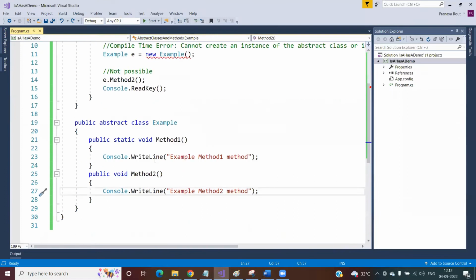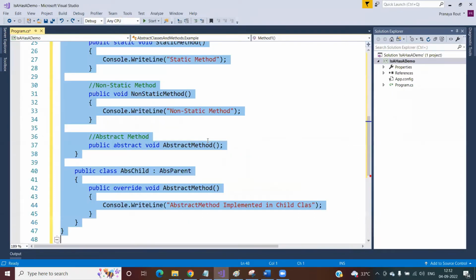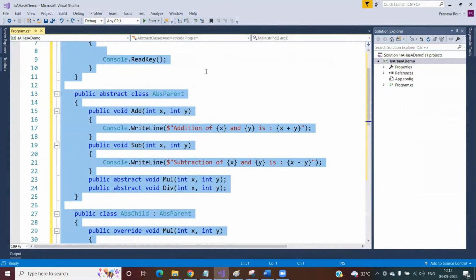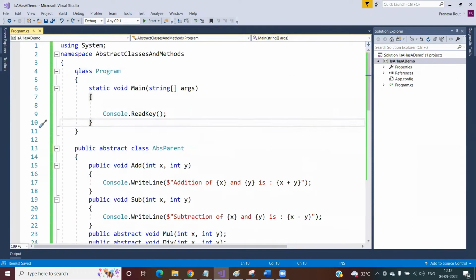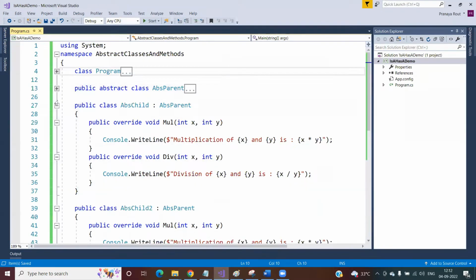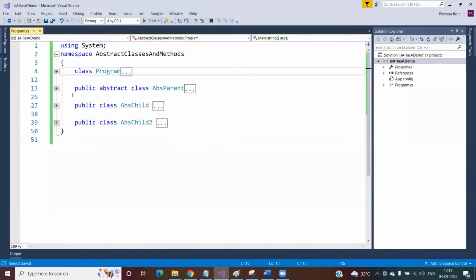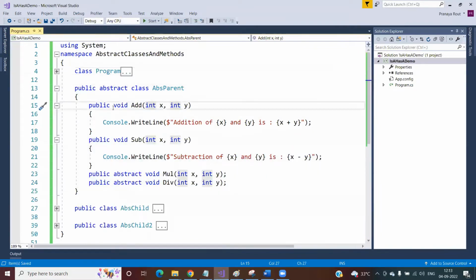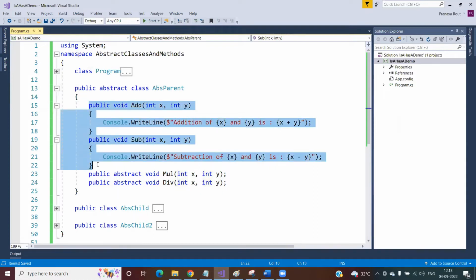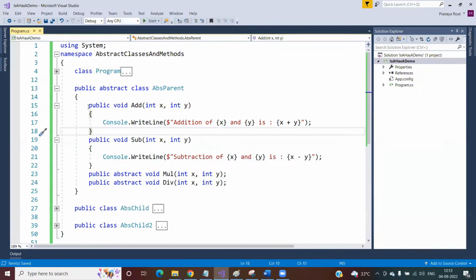Now if you come to this place, you can see, okay, let me minimize. What I'm doing is creating one abstract class. In this abstract class, I'm creating some methods with implementation and some methods without implementation.